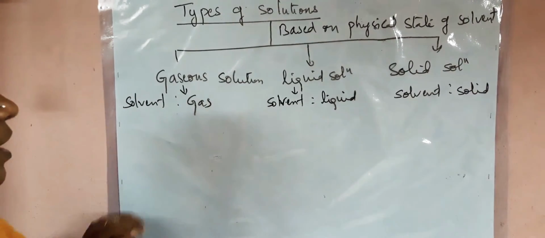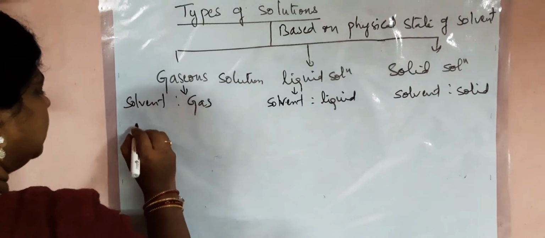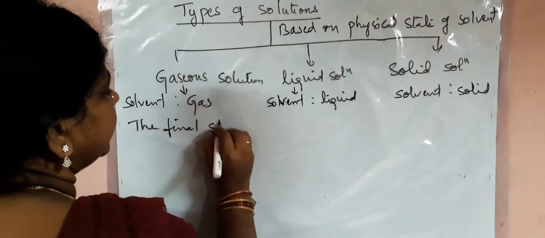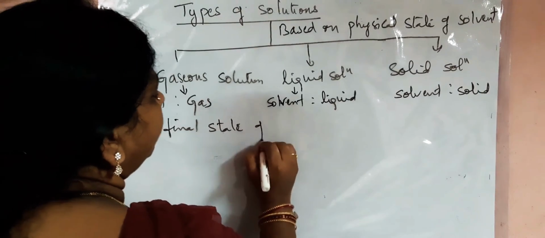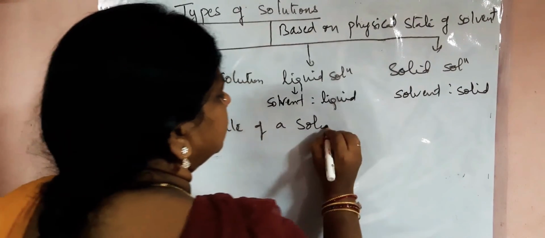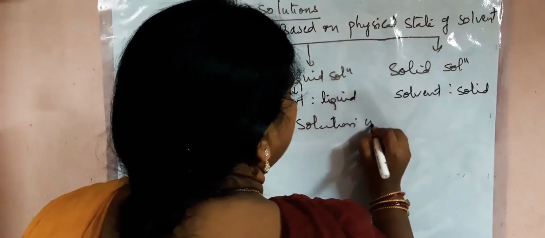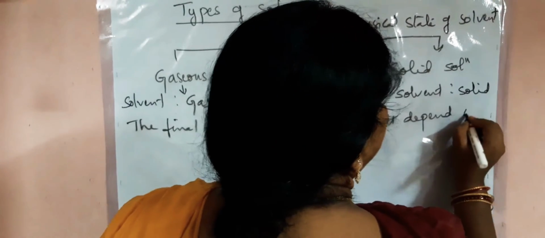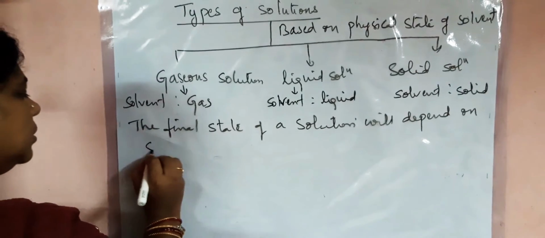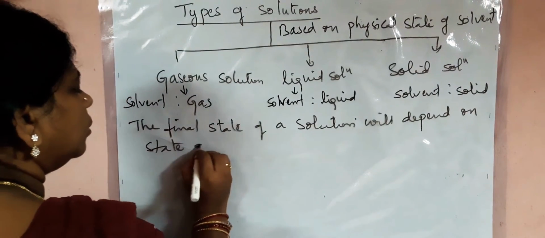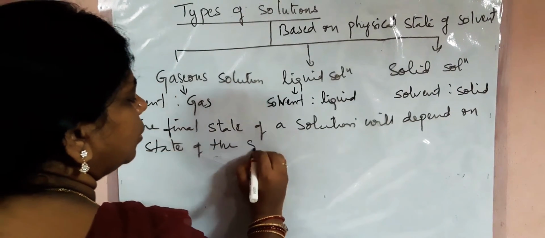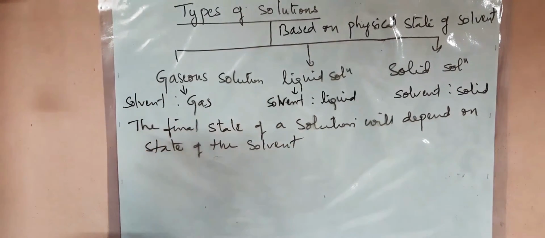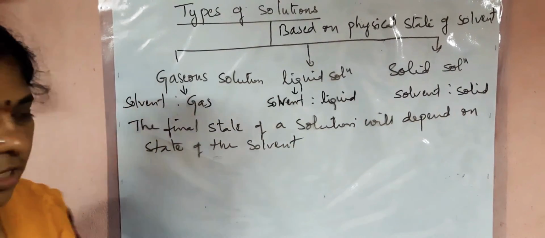This is an important point. What is the important point? The final state of a solution will depend on the state of the solvent.